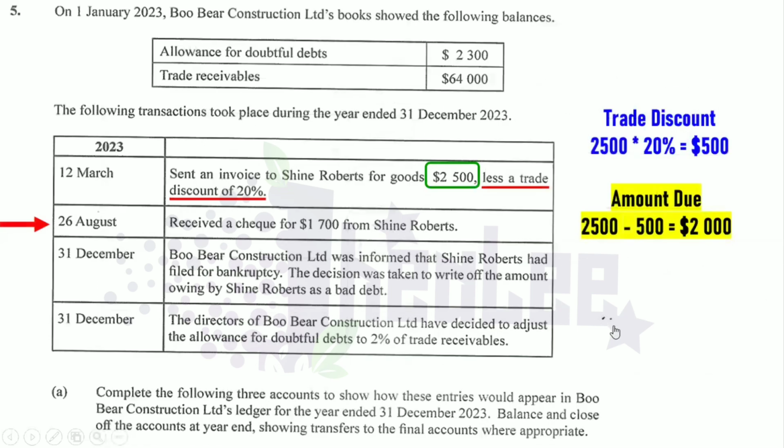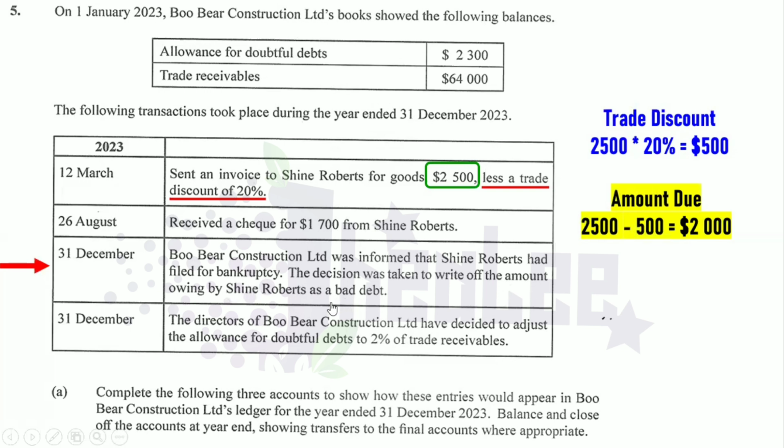Let's get back to the question to pick up the other details or the transaction relating to Shine Roberts, that trade receivable. And that is December 31st, Shine Roberts became bankrupt. That debtor, the trade receivable, filed for bankruptcy. The business, Bookkeeper Construction Limited, decided to write this off as bad debt.